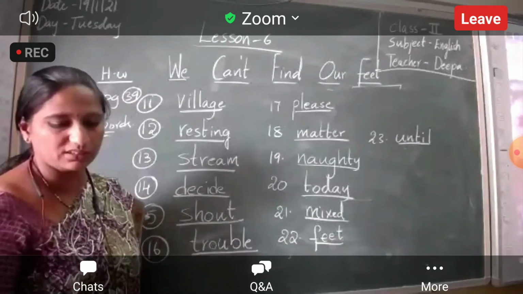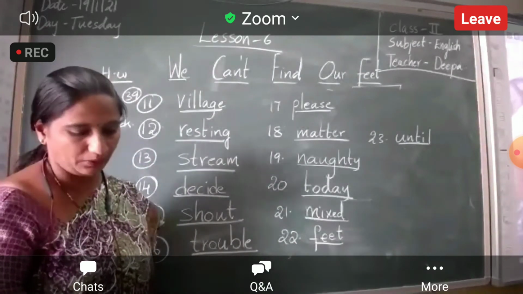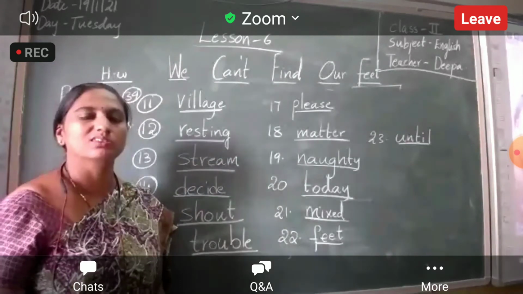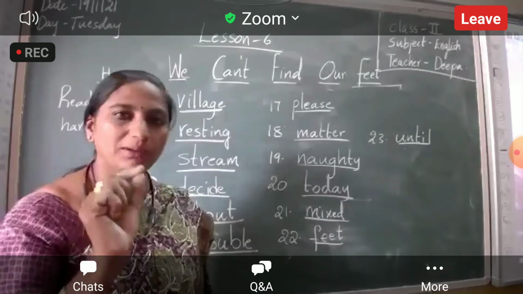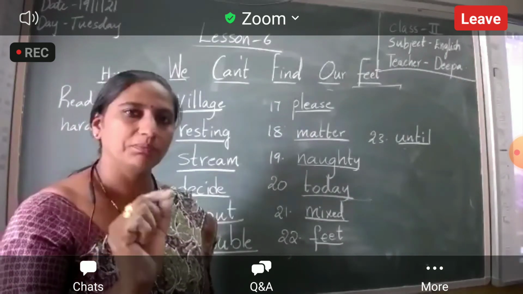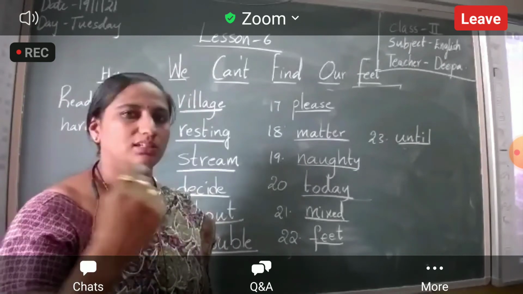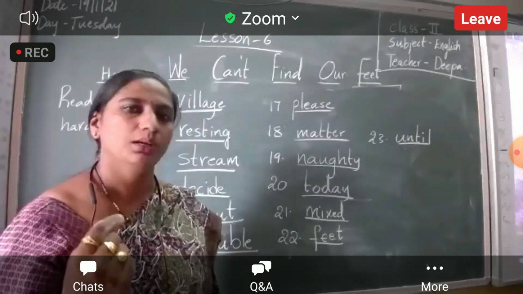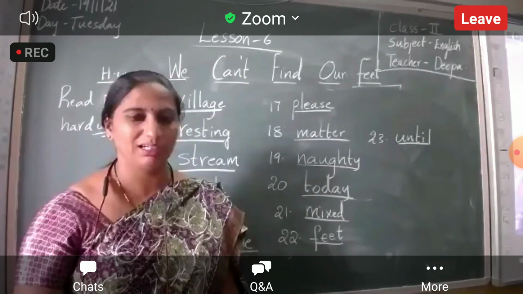Tomorrow I'll complete this lesson and I'll give you the notes afterwards. Okay? Please read the lesson, children, with proper pronunciation. Wherever commas are there, you stop there and again read the next word and go through the lesson properly. Isn't it, children? Pronunciation is very important. For today, I'm ending the class.